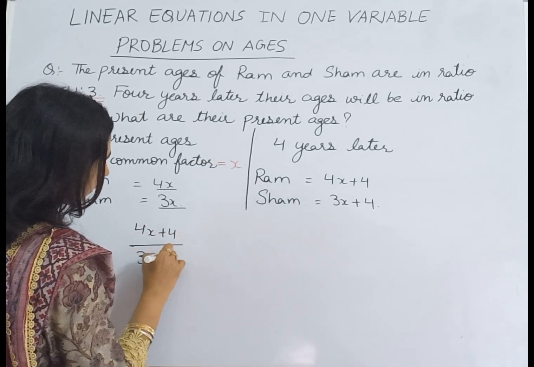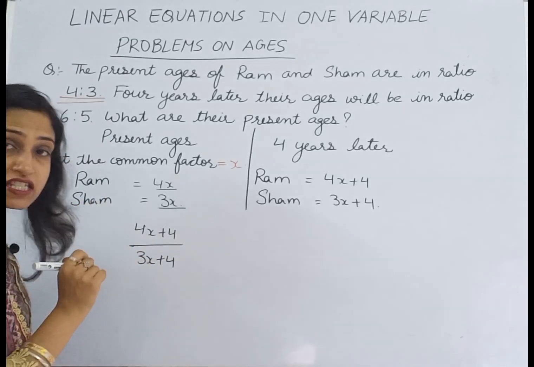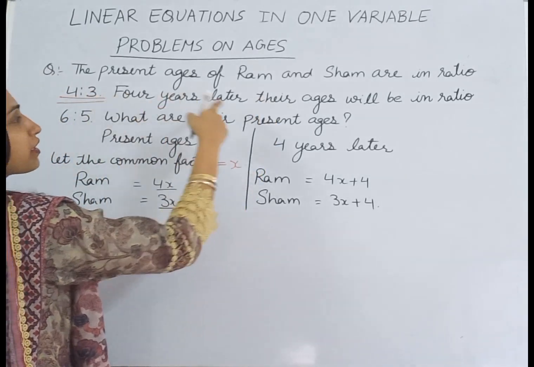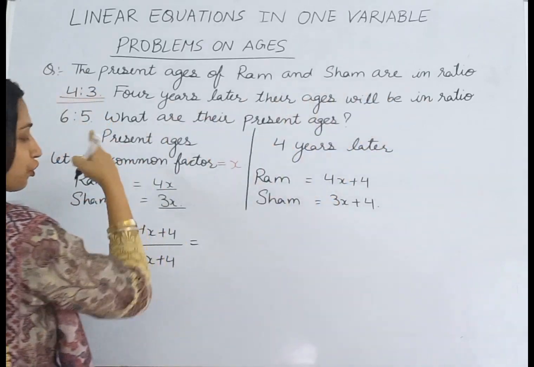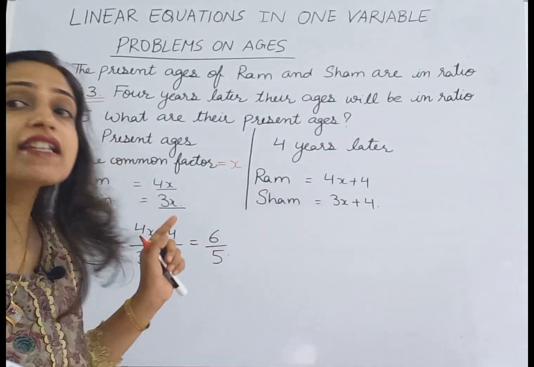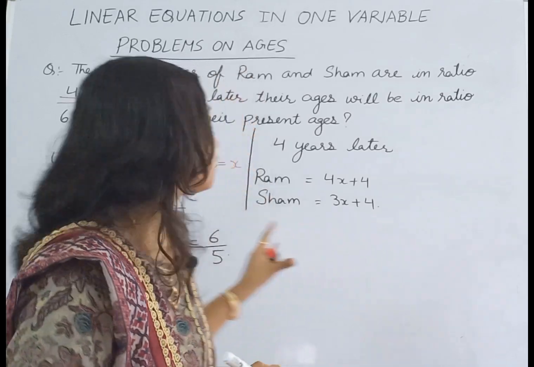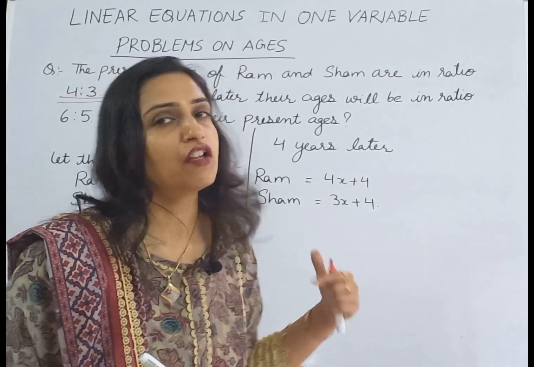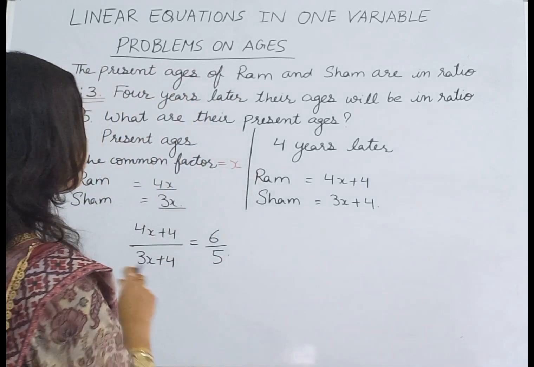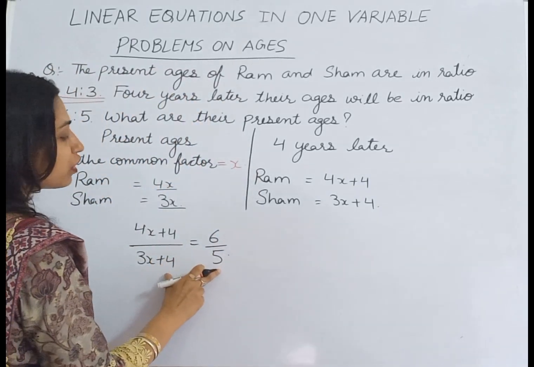And the statement says that 4 years later, the ratio of their ages will be 6:5. So this is our equation. When we have formed our equation, we can solve this and find our value of x. So this is our equation. How will we solve it?